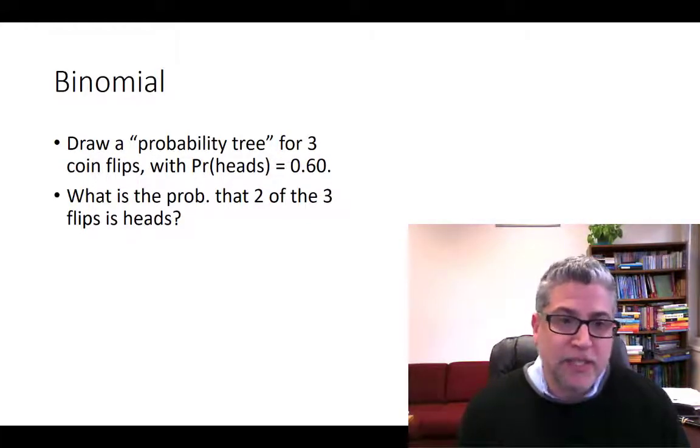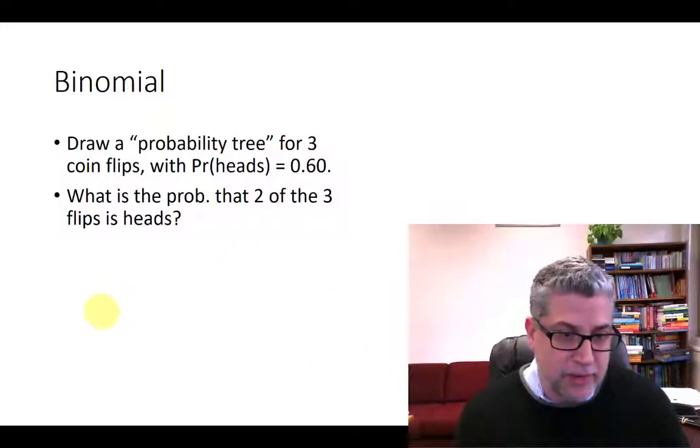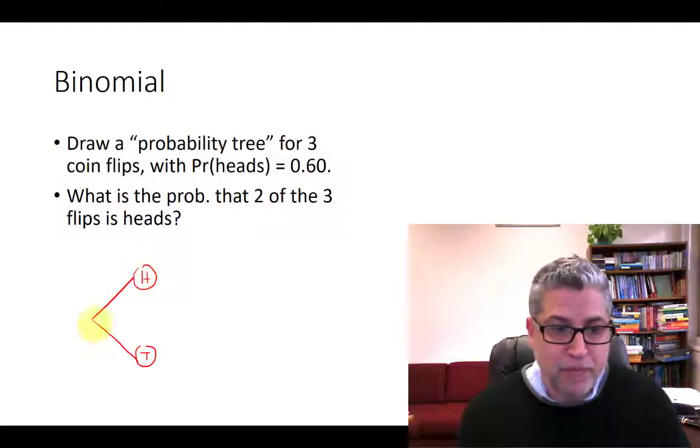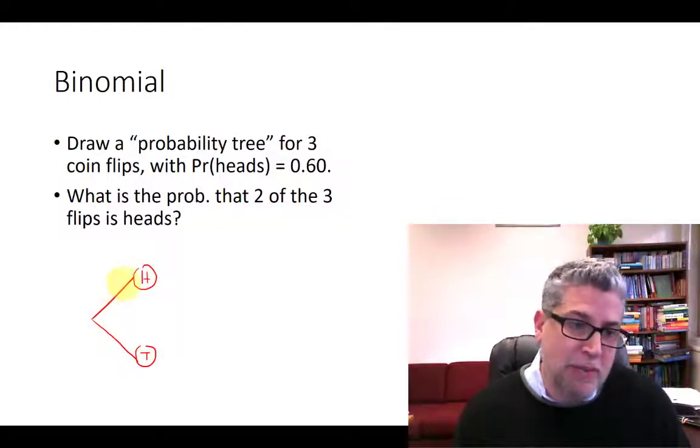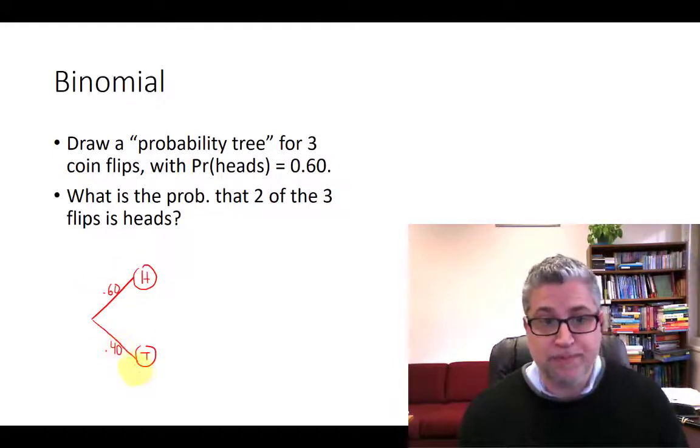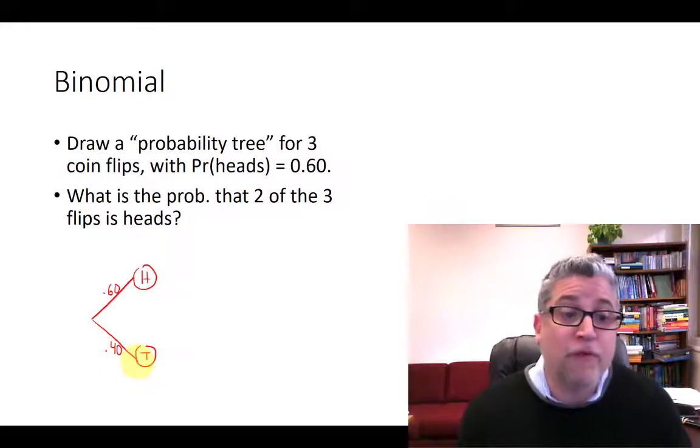So the way to address this is to start by drawing a probability tree of all the different possible outcomes we could have. So let's get started. We could have our first flip, and that could come up heads, or it could come up tails. So that's our first 2 possible options for our coin flip. And along our branches, let's put the probabilities. So we said that the probability of a head was 60% and the probability of a tails was 40%. Okay, so that's for our first coin flip.